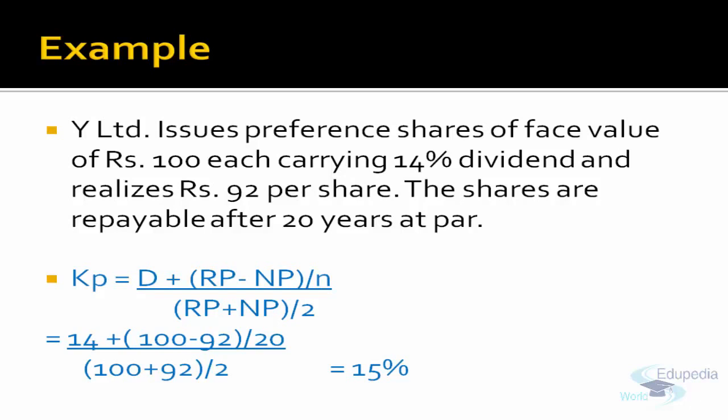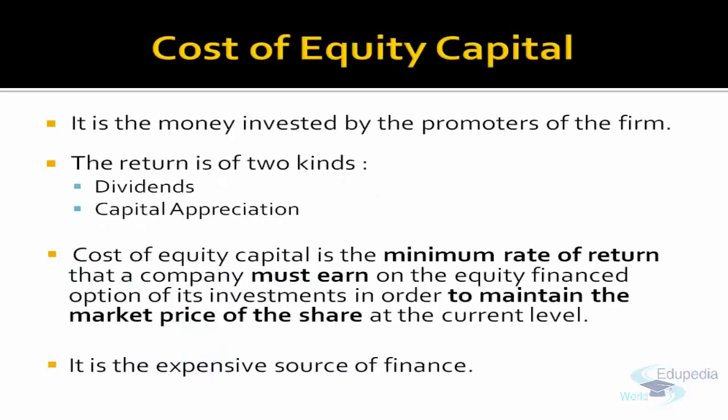The proceeds that you realize is 92. This 8 rupees loss is to be covered in 20 years. So the total cost is 14 plus (100 minus 92, which is 8, divided by 20), divided by the average of the redemption value and net proceeds. So the cost of the preference share is 15%. Getting it? So this is all about cost of preference share, and this is very similar to the cost of debt.